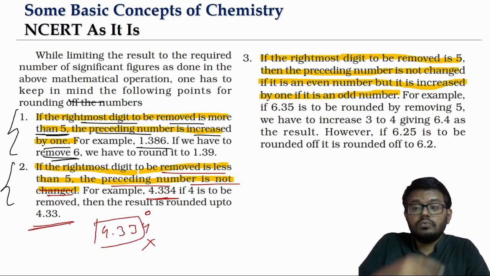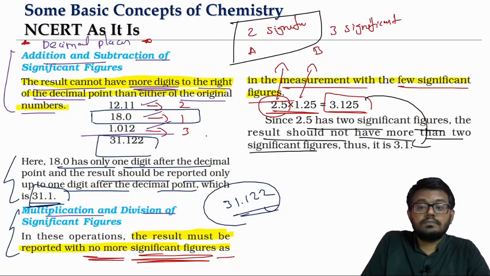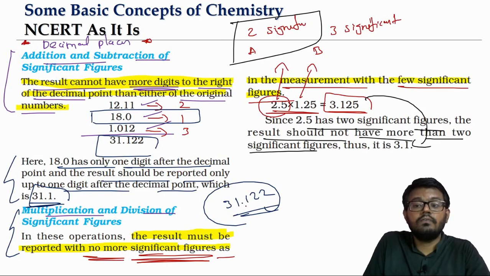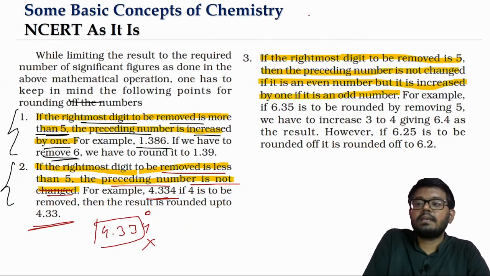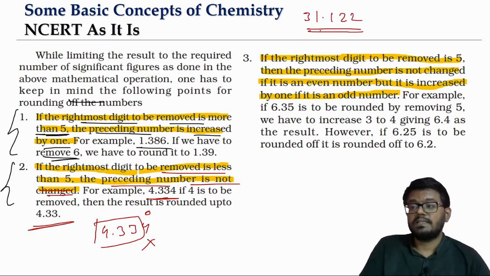Now I will show you what we had before. Just remember, in the case of the addition subtraction, the value that we got is 31.122. We have to round it off to 1 decimal place. Look at this. So let's come here. 31.122, we have to round it off to just 1 decimal place. Means first I want to think about the rightmost digit.